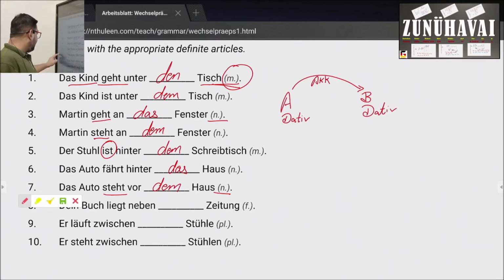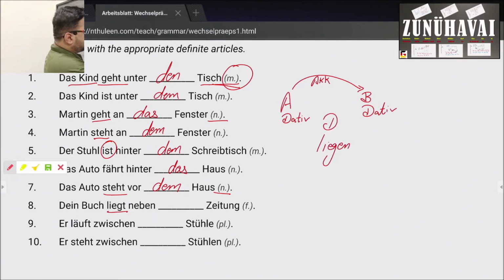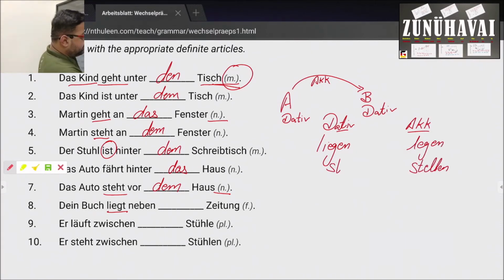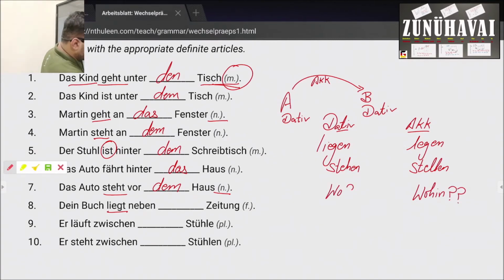In the next example we have dein Buch liegt. Now, there are a few verbs which follow dative and a few verbs which follow accusative. For example, the verb liegen is always dative, and accusative verbs would be when we use verbs like legen, stellen. Here we have stehen. So any verb which reflects wohin, that is accusative, and every verb which has something to do with a fixed position, wo, is dative.